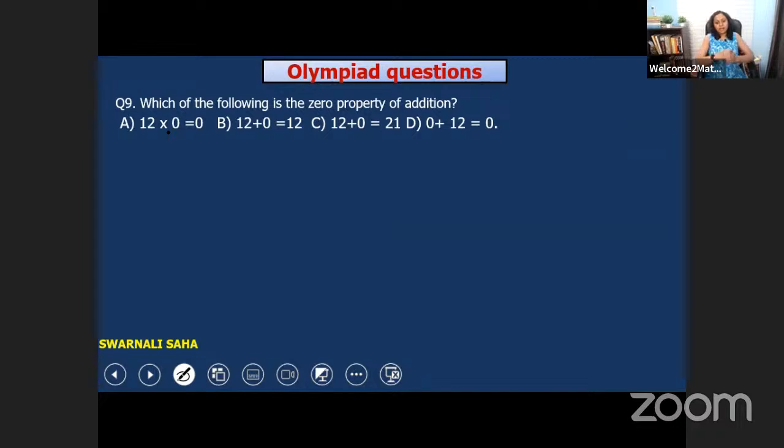Many of you have given the answers. So now let me show you the answer. Many of you are saying that A is the right one, 12 into 0 is 0. But here I am asking you, which of the following is the zero property of addition, not multiplication, of addition?